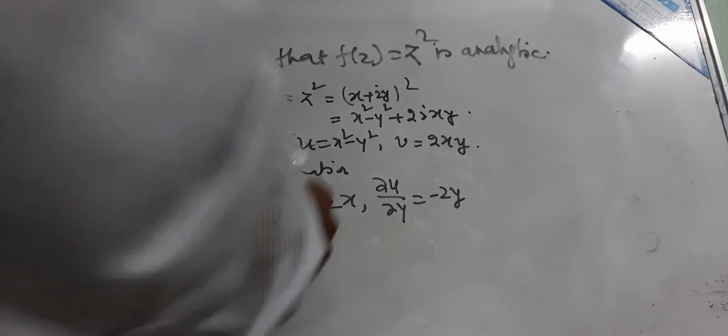So let us take a continuous function. This is our x and this is y and this is the origin. Let us take the continuous function f(z).